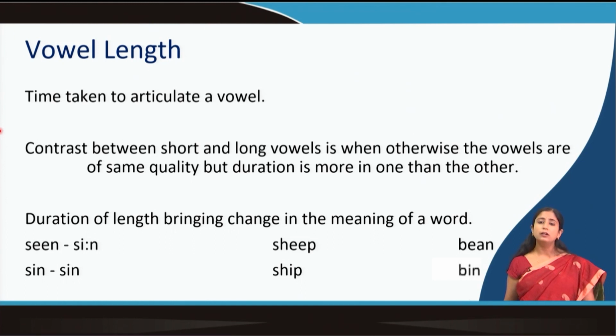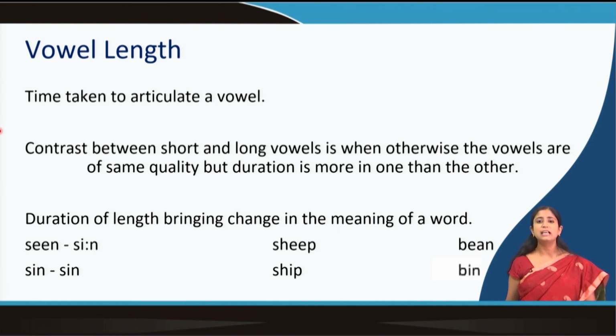So, depending on the duration, the time one takes to articulate the vowel can be long or short. The contrast between the short and long vowel is when the vowels are otherwise of the same quality, but the duration in one case is more than the other. So, you can't compare short E with long U, that can't be done.